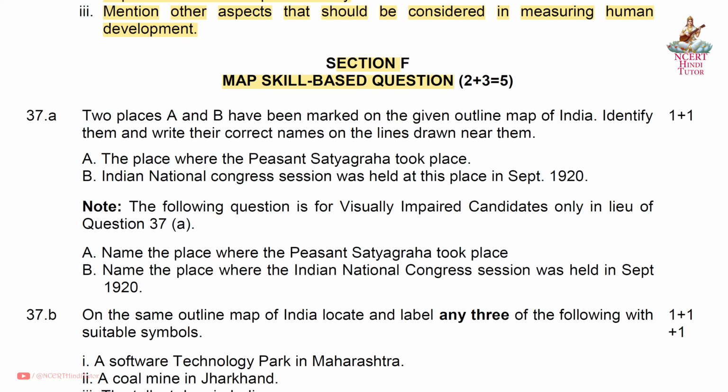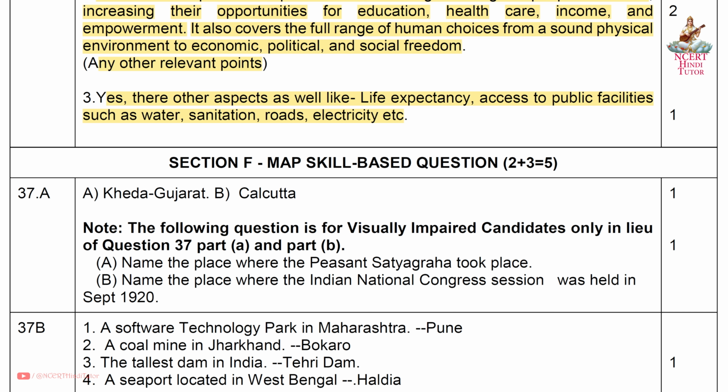Question 37A. Two places A and B have been marked on the given outline map of India. Identify them and write their correct names on the lines drawn near them. A. The place where the peasant satyagraha took place. B. Indian National Congress session was held at this place in September 1920. So friends, this is the outline map, and this is A and this is B. A is Kheda, Gujarat, and B is Calcutta.